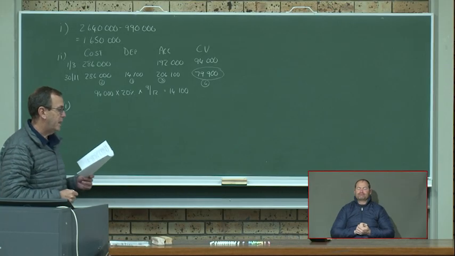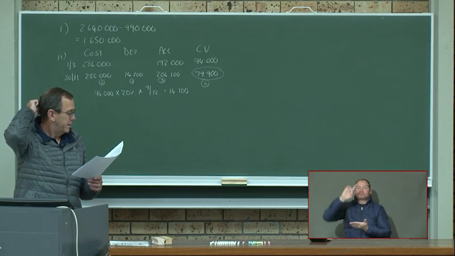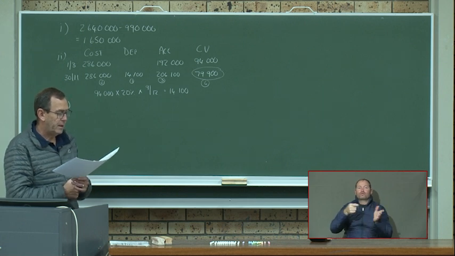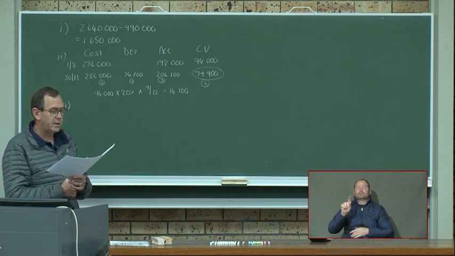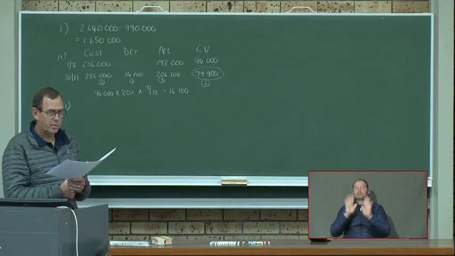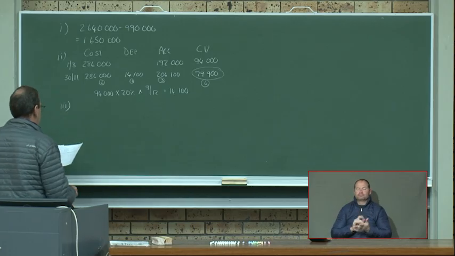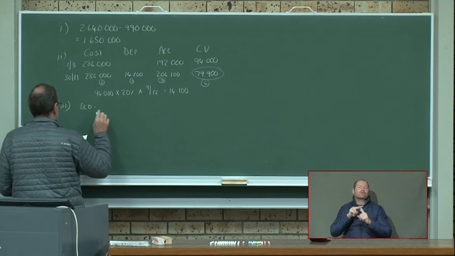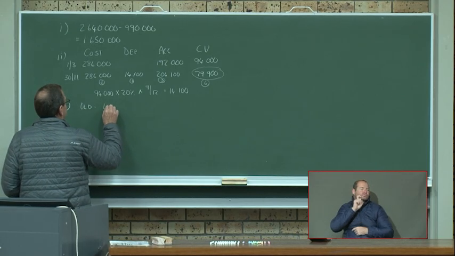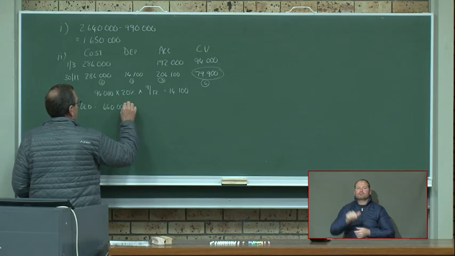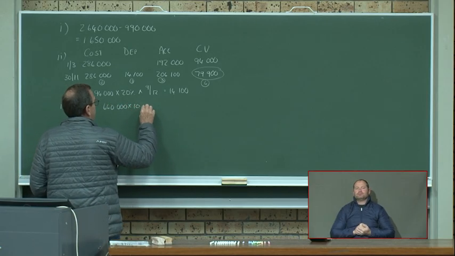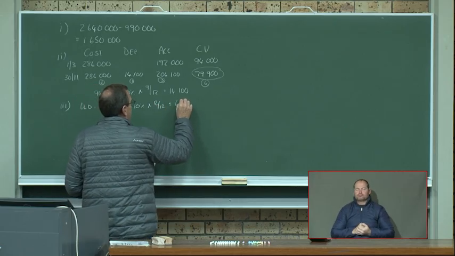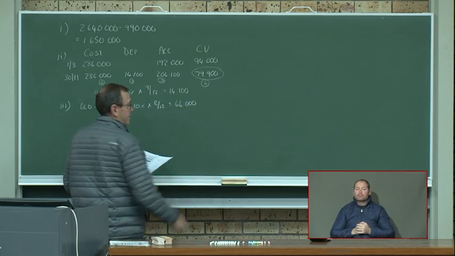And then number 3, they want us to calculate the depreciation of equipment. And they say the additional equipment was purchased on the 1st of September and equipment is depreciated at 10% on the cost price. All right. So let's start with the old, our old equipment. We have 660,000 times 10%. Those we had for the whole year. And that will give you 66,000.